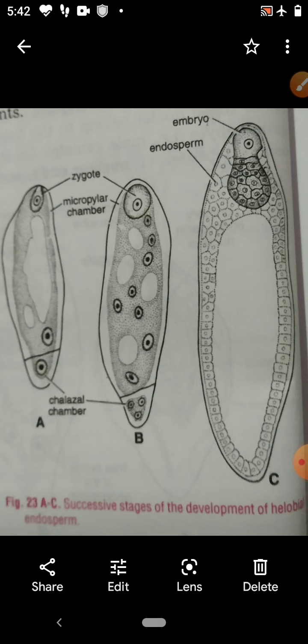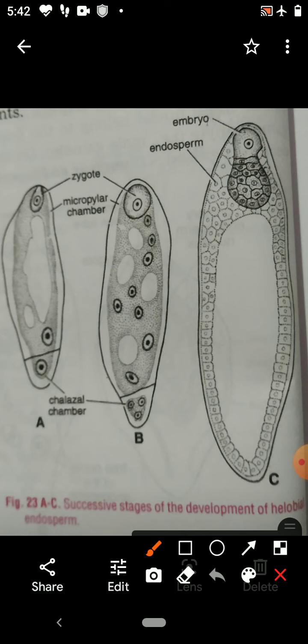It is followed by free nuclear division in both chambers. The nucleus of the chalazal chamber and the nucleus of the micropylar chamber divide mitotically, so there is free nuclear division. A large number of nuclei are formed. Again it is followed by cytokinesis. So these are the three types of endosperm: nuclear endosperm, cellular endosperm, and helobial endosperm.